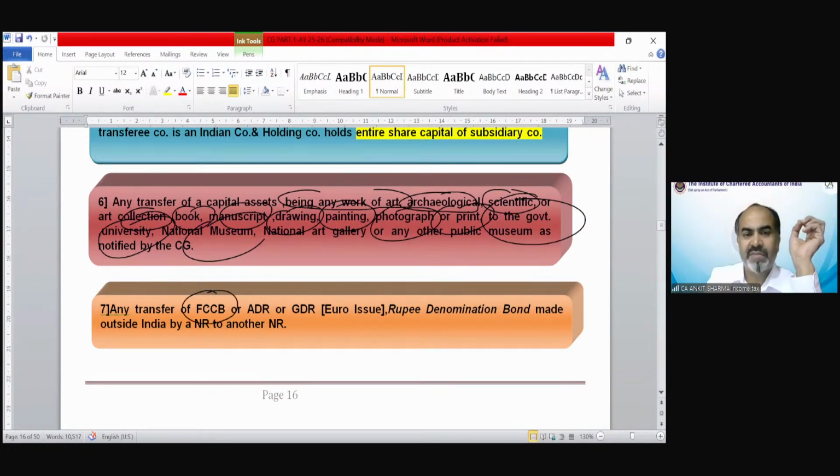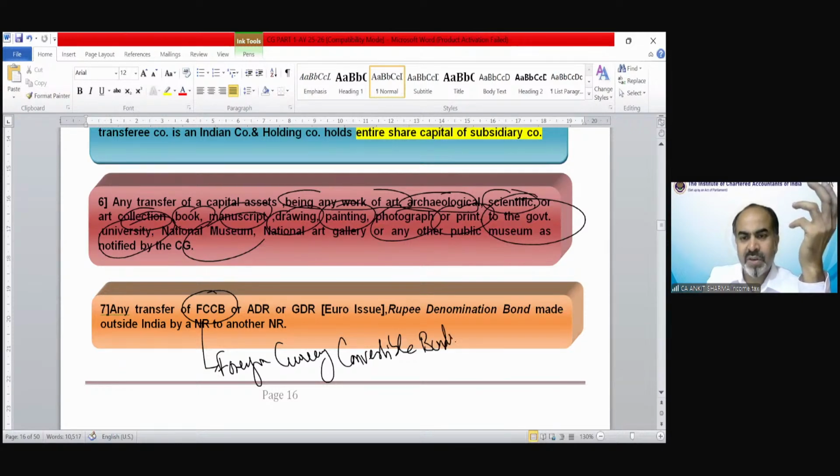Any transfer of FCCB. FCCB is foreign currency convertible bond. We generally know the meaning of convertible bonds, convertible debentures. If we issue convertible debentures or bonds which would be converted into shares in future, we call them convertible debentures or convertible bonds.